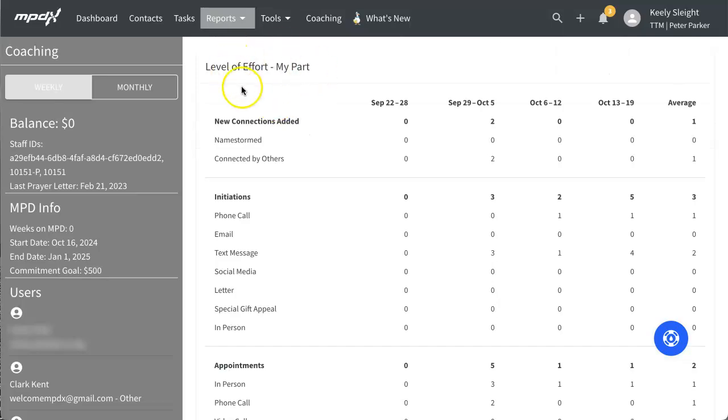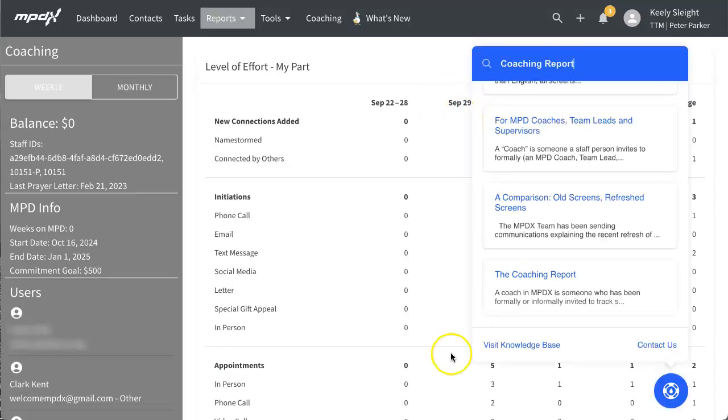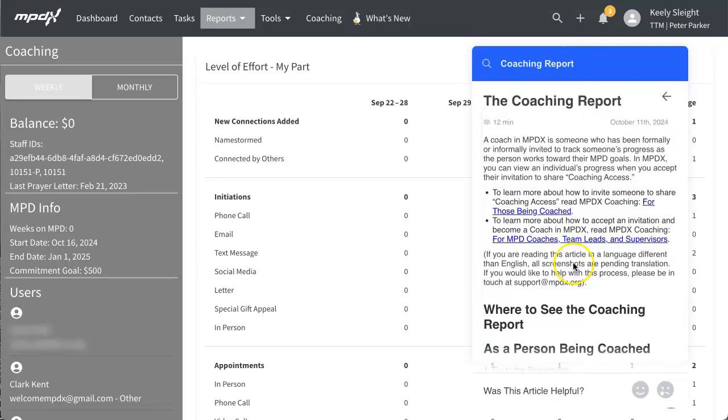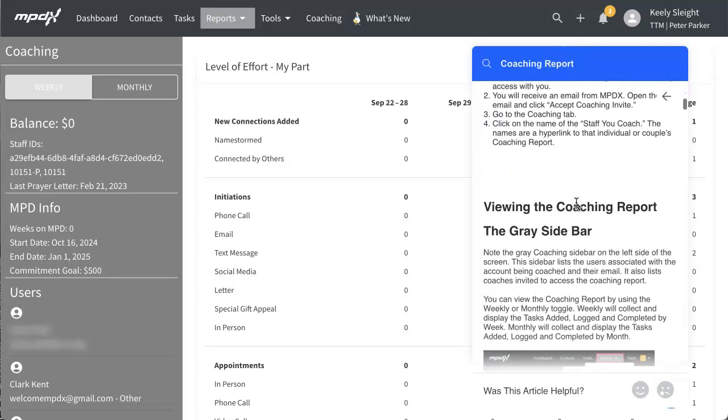In the Level of Effort section, the bolded top line is the total number of that type of task recorded. For example, this person did 3 initiations this week with an action of text message. If you have questions about where these numbers come from, visit the bottom right corner of any MPDX screen and search the Help Article database. If you search Coaching Report, you will find an article that explains how each value changes.